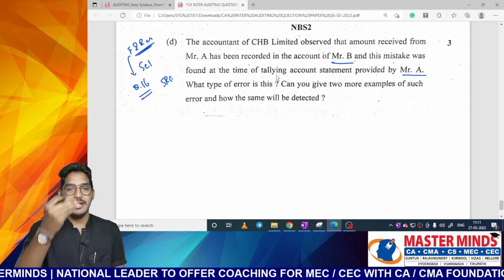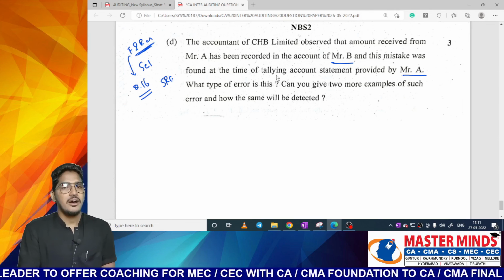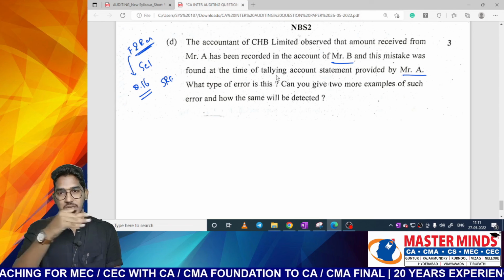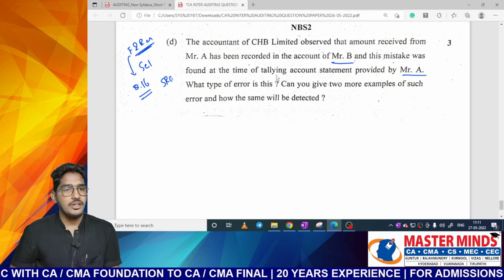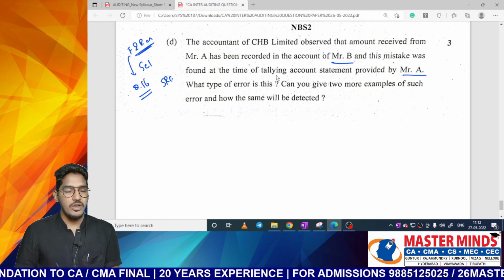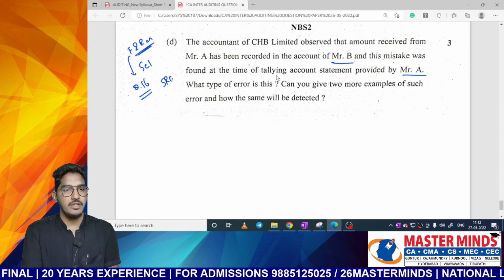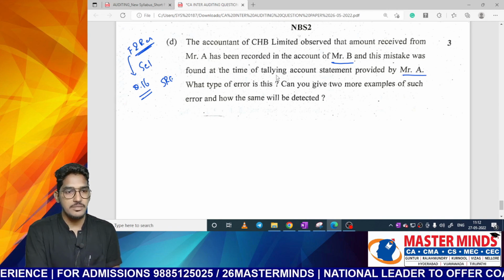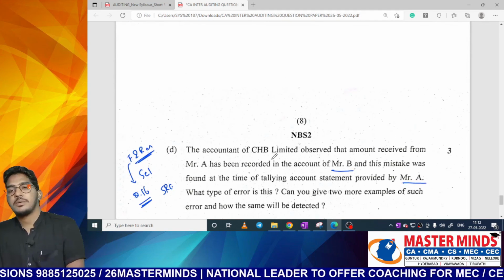We have given even examples and illustrations. If you observe the illustrations there, we would have written partial posting of the journal entry, like you have recorded a journal entry, but while posting to the ledger, only one side of the entry was posted. Similarly, wrong totaling of the registers. All these kinds of things will form part of our self-revealing error illustration. So not a direct question, but indirectly they are asking. They are telling a scenario, identify the type of error. Self-revealing error. And along with that definition, they are even asking for two more examples. Just write it. As I told, in our material, question number 16, the specific question has been given. So this is what this particular question paper is about.